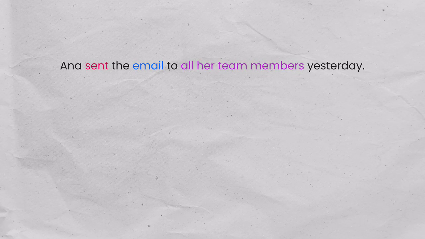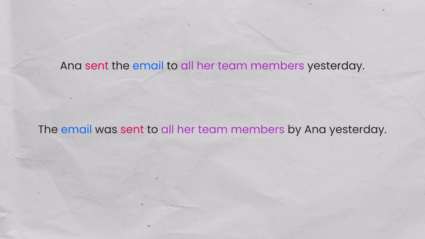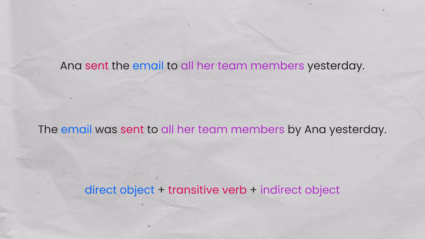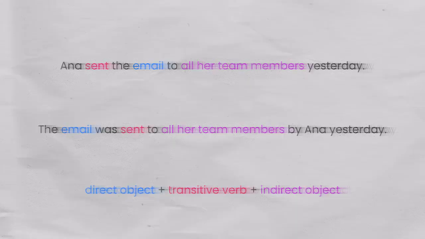Here's our last example. Let's change it from active to passive. Anna sent the email to all her team members yesterday. This becomes, the email was sent to all her team members by Anna yesterday. We have a direct object, a transitive verb, and an indirect object. We can be active or passive, direct or indirect. Try them all.